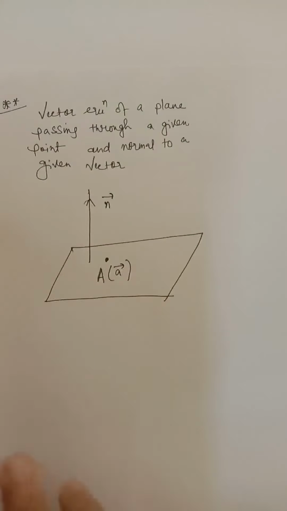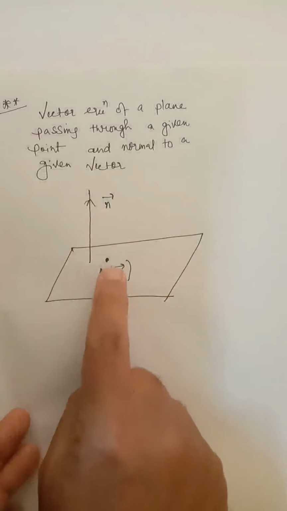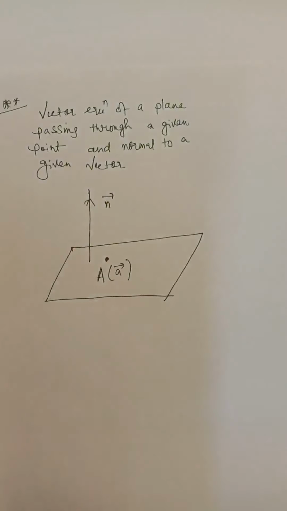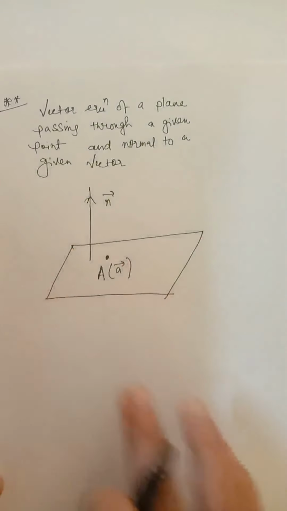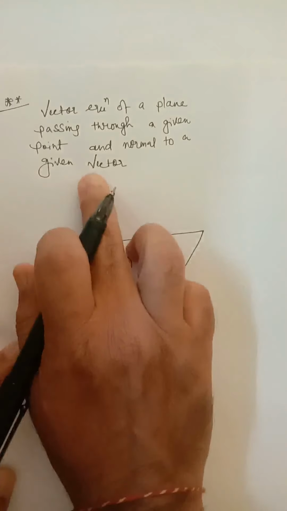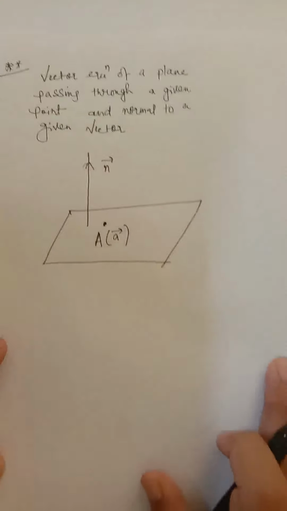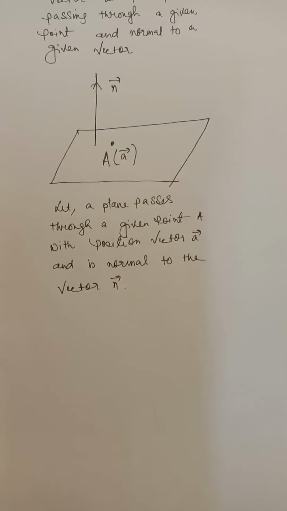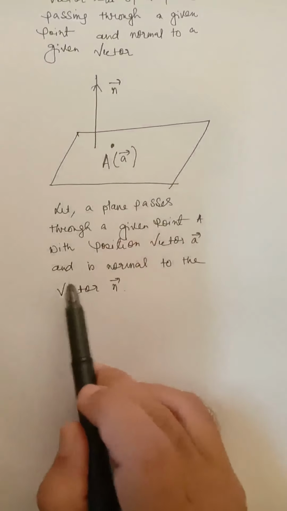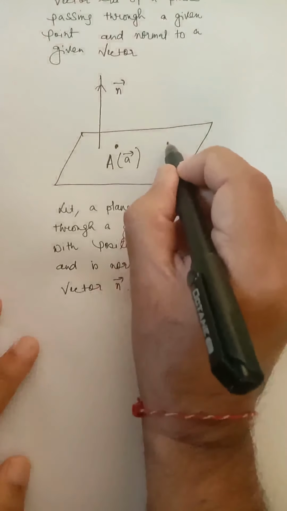So what is given? This plane passes through a point A and is perpendicular to a line n vector. We have to find the equation of the plane. So a plane passes through a given point A and is normal to a given vector n vector. That means this line is perpendicular to this plane. Let a plane pass through a given point A with position vector a vector and be normal to the vector n. Now let P be any arbitrary point on the plane.